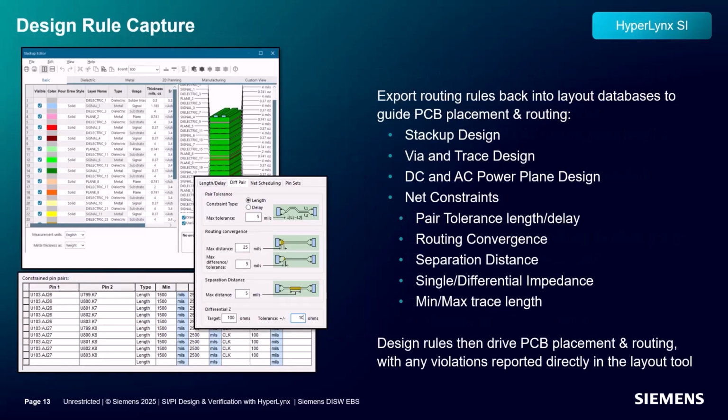After finishing simulations, you should have a list of design parameters and constraints that can be used to place and route the board. Here, the goal is to document all the important aspects of simulation and ensure that the board is routed with those constraints so that performance can be realized in post-layout. This wraps up the pre-layout section of the presentation in the Hyperlinks flow.